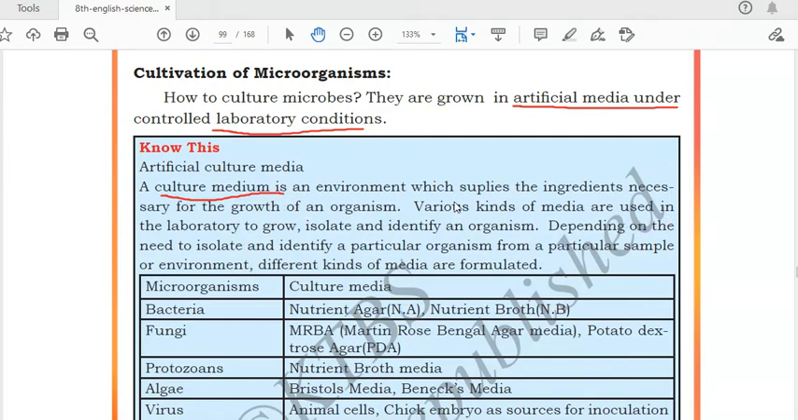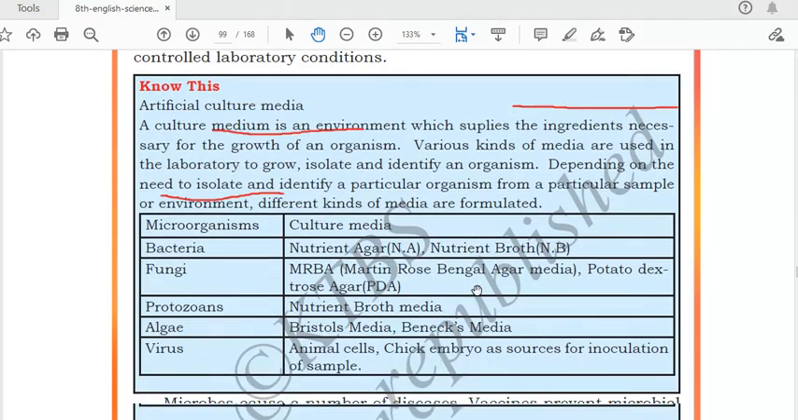Various kinds of media are used in the laboratory to grow, isolate and identify an organism. Depending on the need to isolate and identify a particular organism from a particular sample or environment, different kinds of media are formulated. Now let's study one by one.